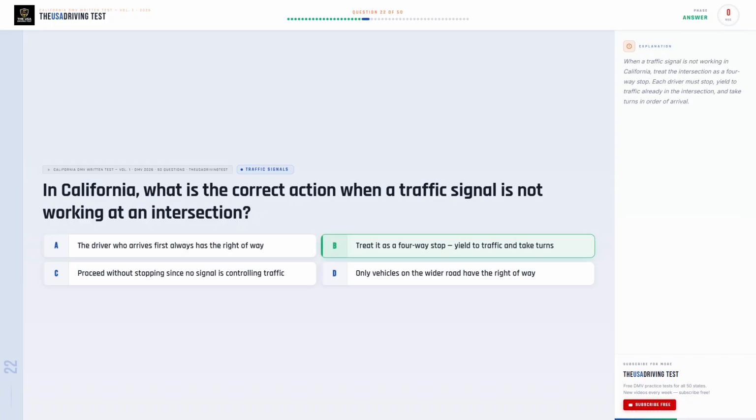The correct answer is B. Treat it as a four-way stop, yield to traffic and take turns. When a traffic signal is not working in California, treat the intersection as a four-way stop. Each driver must stop, yield to traffic already in the intersection, and take turns in order of arrival.